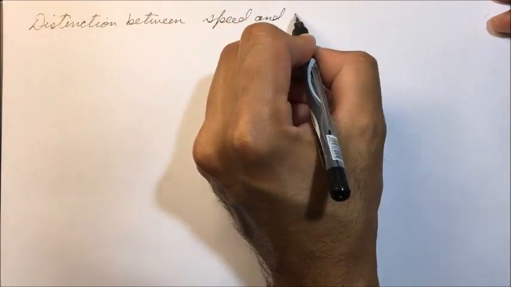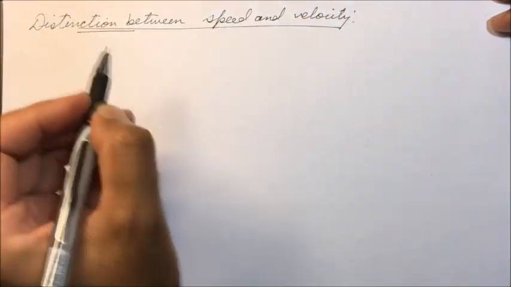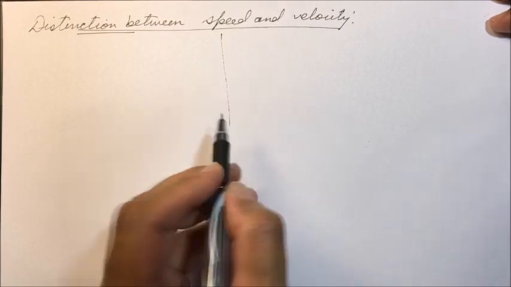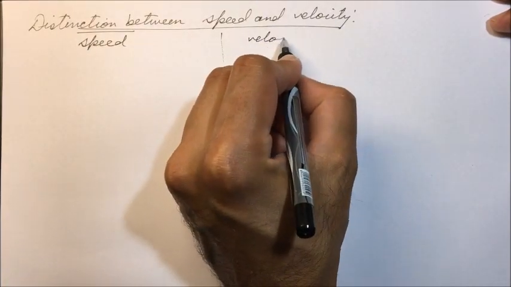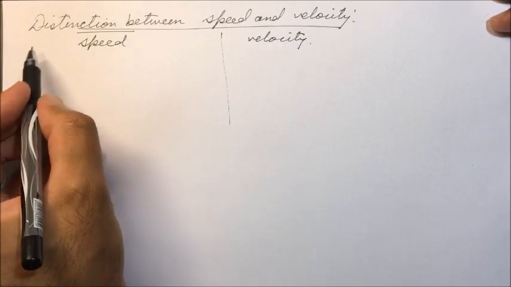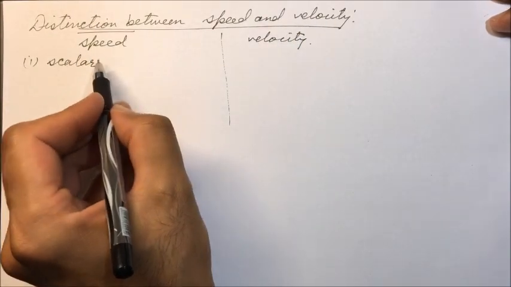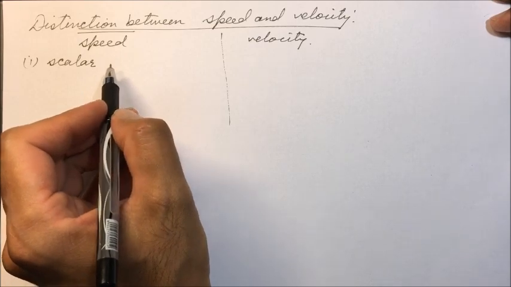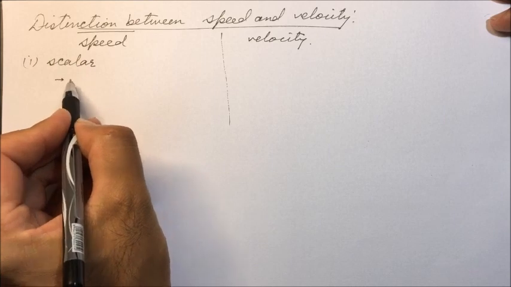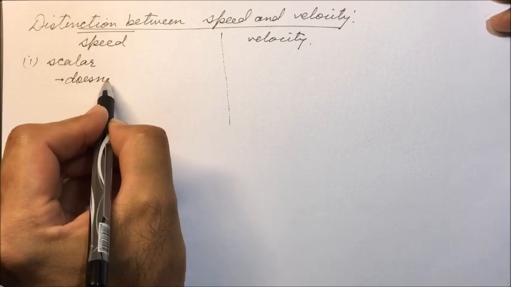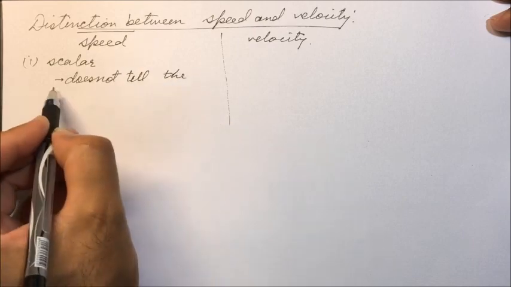Speed, as we have already seen, is a scalar quantity. Speed doesn't tell us the direction of motion.